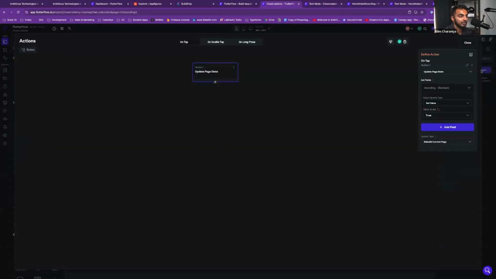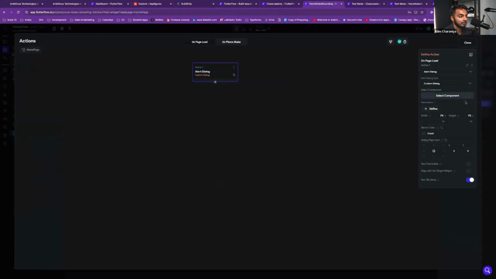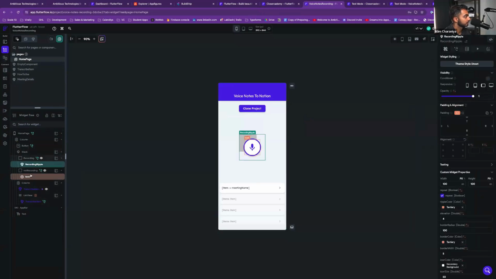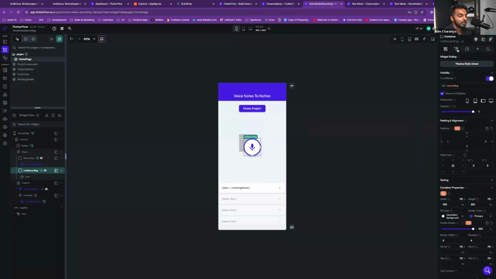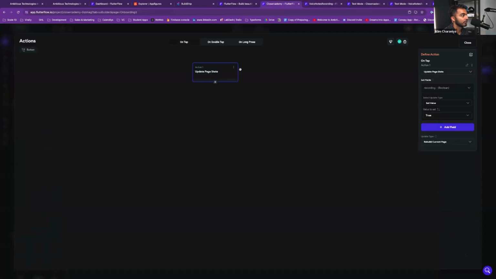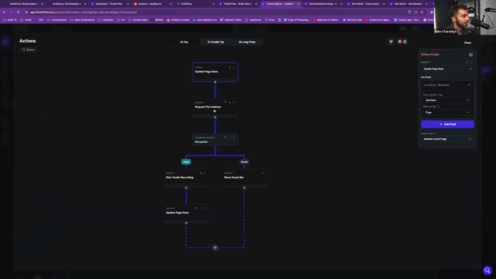And the next step from here will be to actually add in some of that logic that you saw over here. So not recording. When someone clicks on this, let's actually just copy the action chain and just bring it here. So we'll update the page state.